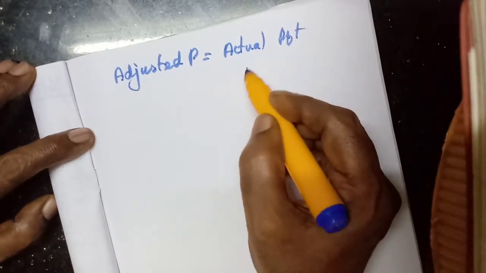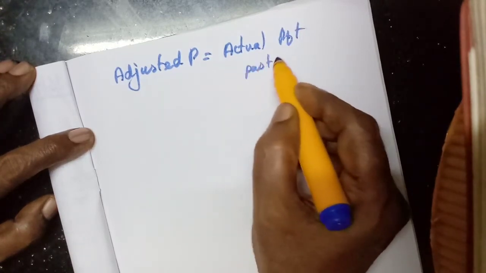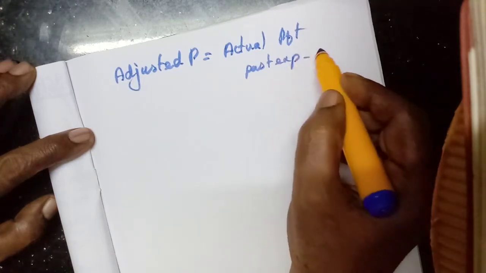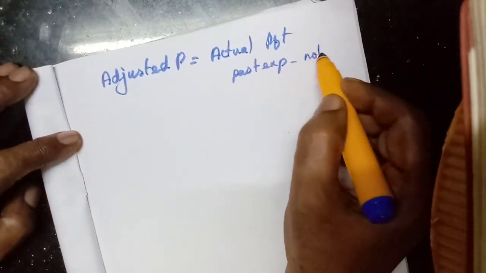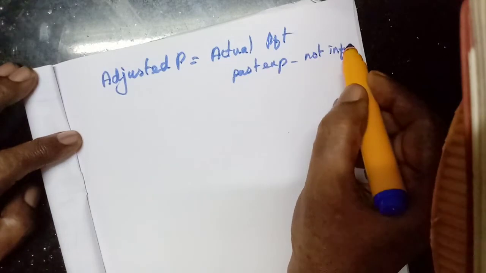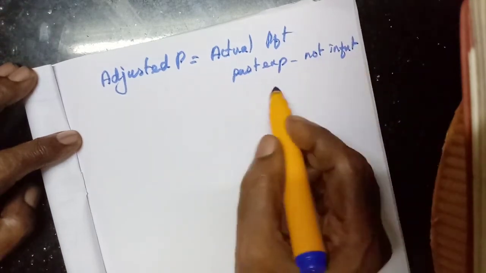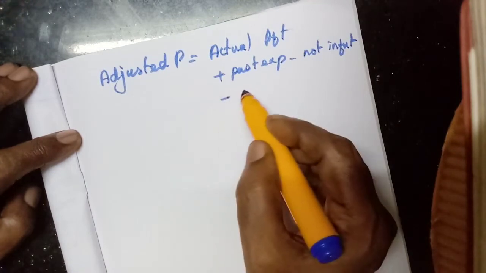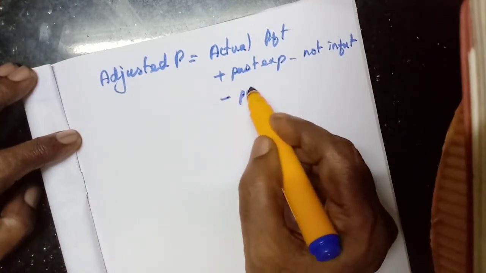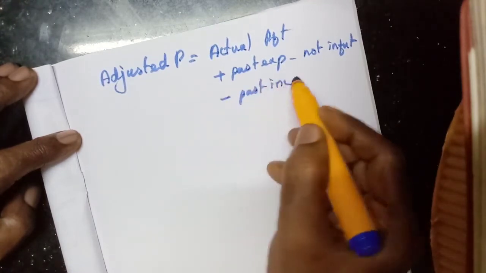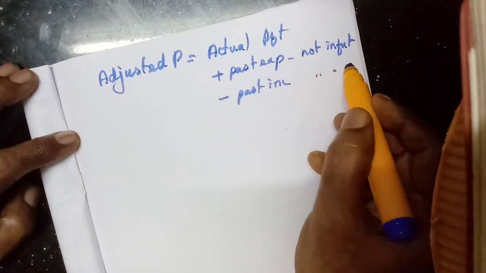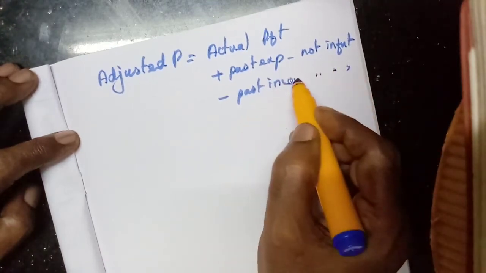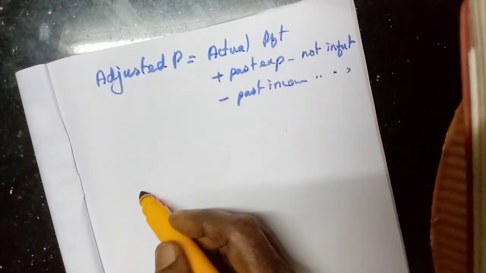If any past expenses will not arise in future, that should be added. Any past income that will not arise in future should be deducted.